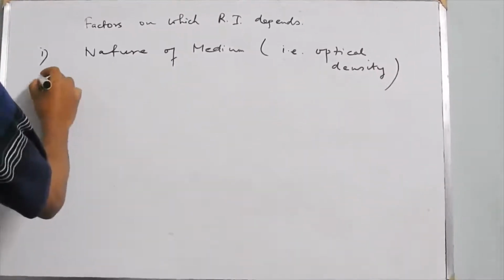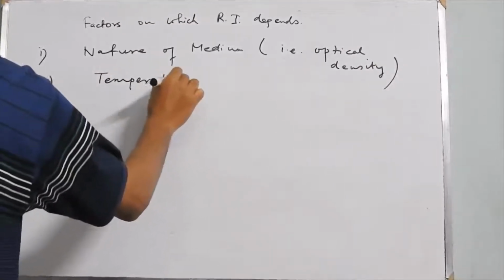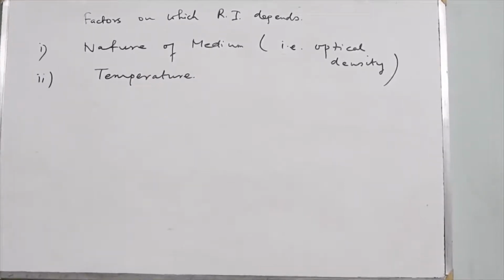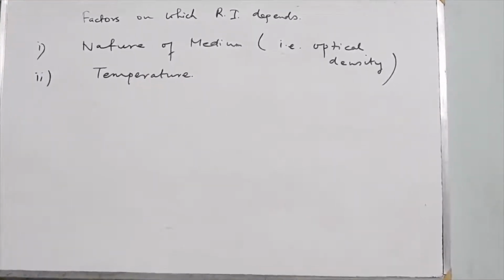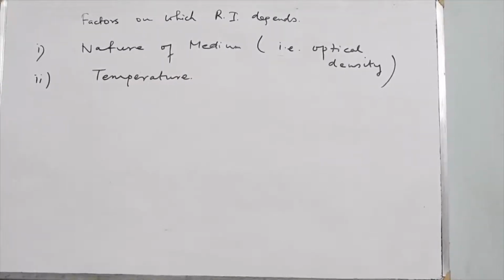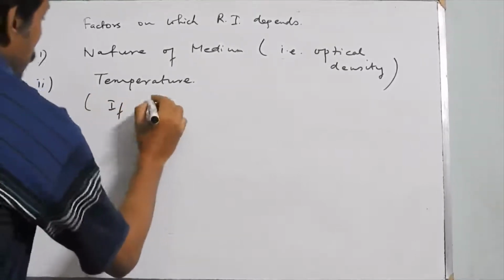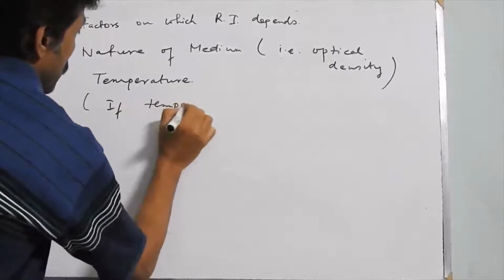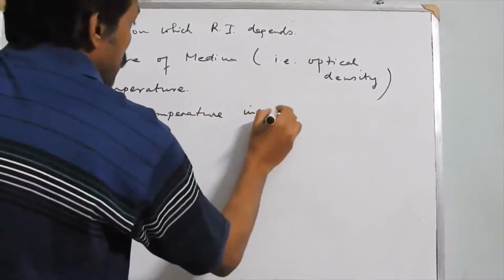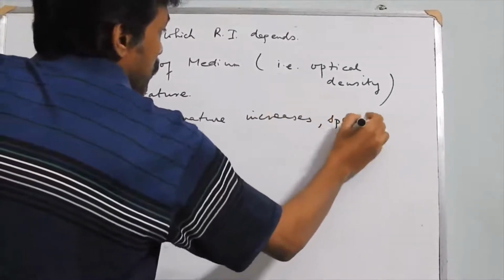The second factor is temperature. Refractive index depends on the temperature of the given medium. With an increase in temperature, the speed of light in the given medium increases, and so the refractive index decreases. If temperature increases, speed of light increases.